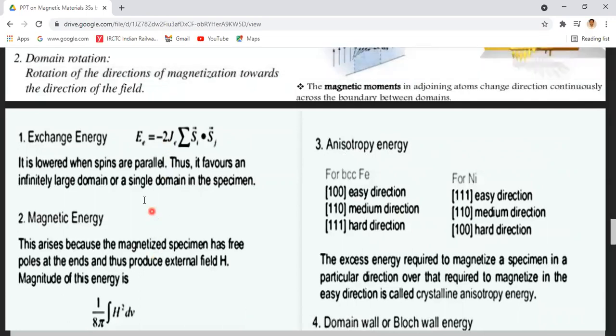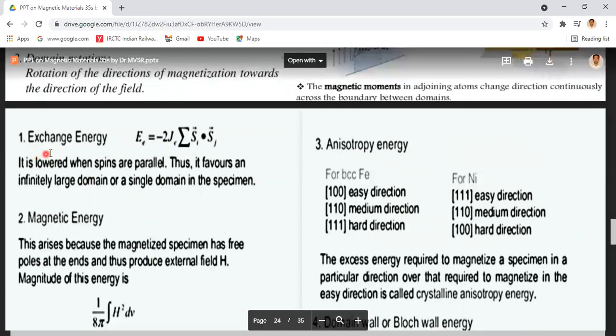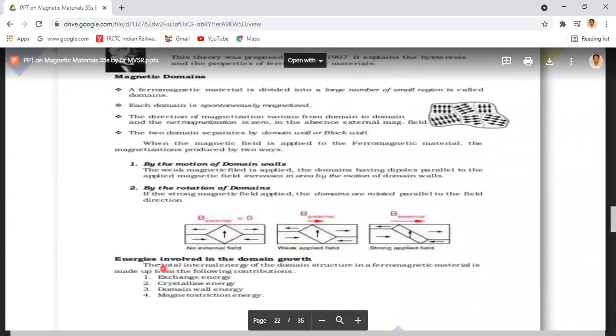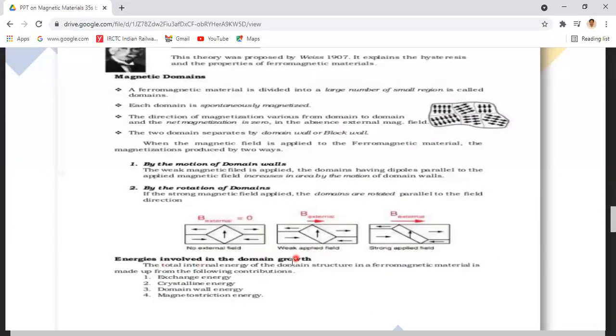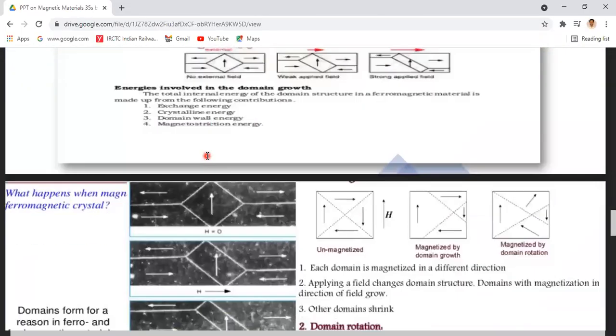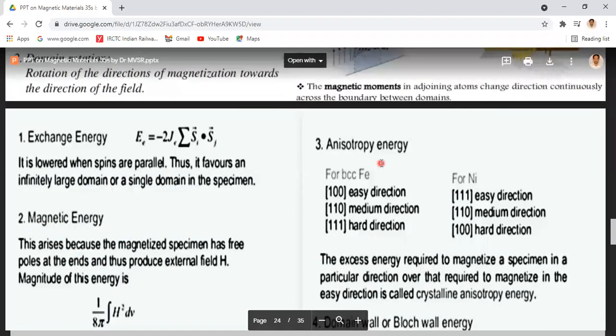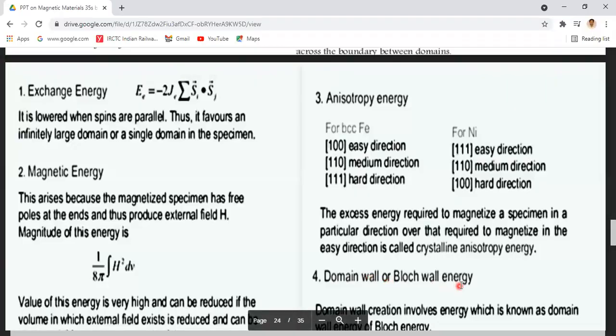They are not necessary, but we should know about them. So during the magnetization of the material, the energies involved in the domain growth are only four types: exchange energy, magnetic energy, anisotropy energy, and domain wall or Bloch wall energy.